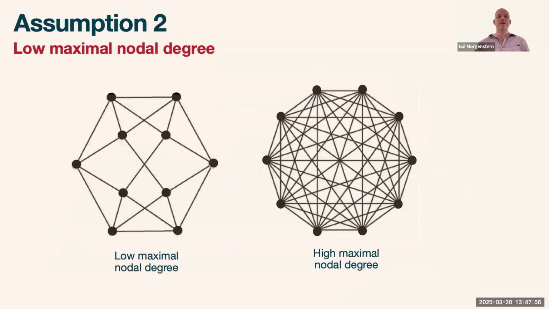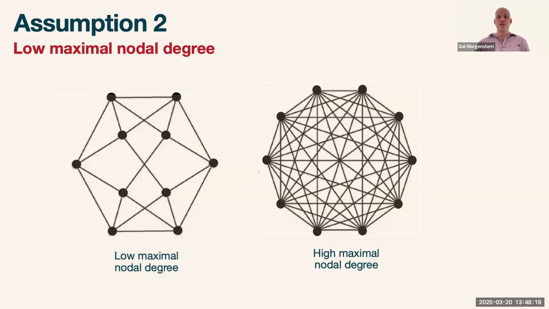And to make this effective, we need to consider something about the graph, because if we consider a high maximal nodal degree, in this case, the complete graph, all the nodes are neighbors. So this orthogonal property doesn't give us a lot. But if we consider a low maximal nodal degree, which makes more sense with real life applications as well, then this property makes a lot of sense.